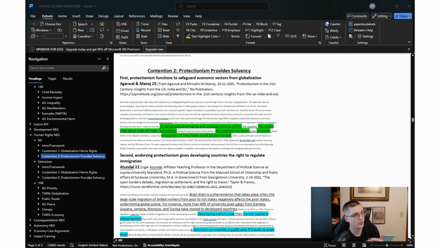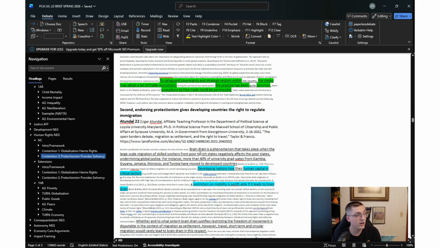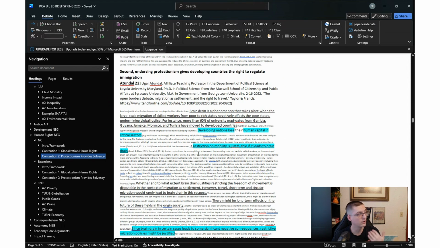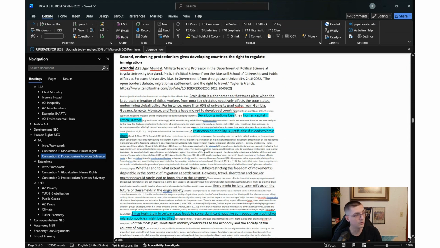Third, we've got to regulate the brain drain. The Tundle 2022 evidence argues that a state has a negative duty to prevent brain drain by controlling borders and regulating the migration of skilled workers in critical fields like healthcare. A developing nation must protect its own human capital and its citizens' right to health and education by prioritizing protections for those domestic industries, in order to ensure that they are one, retaining the best people to develop the innovative technologies necessary, but also retaining the best teachers in order to maintain education in their country.